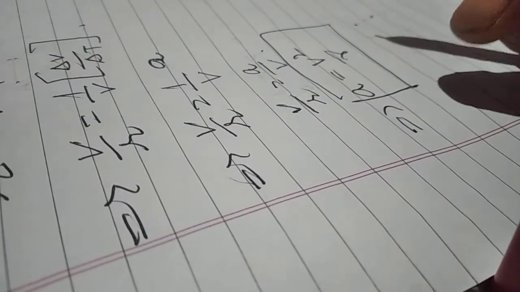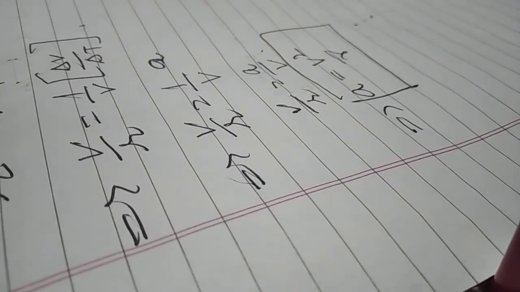So the expression for centripetal acceleration is a equal to V square by R.